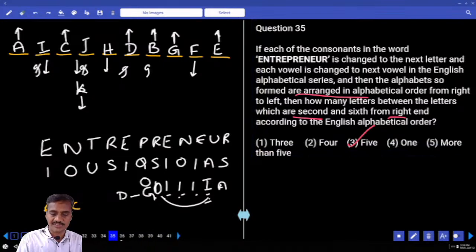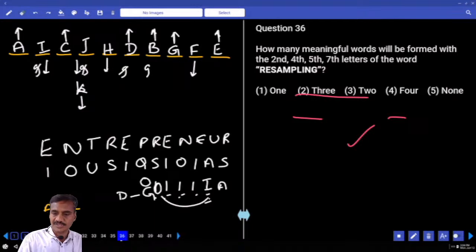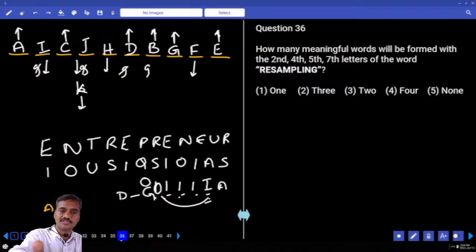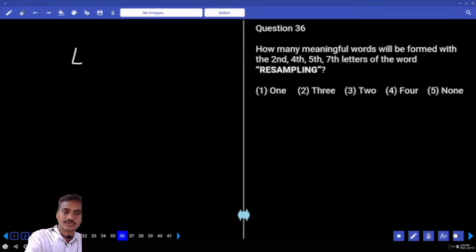35, choice. Then 36 onwards. And the 36th one: how many meaningful words can be found with the letters 2, 4, 5, 7? Now 2, 4, 5, 7. What are the letters we have? 2, 4, 5, 6, 7. Now L. Then tell me what are the words that can be formed.